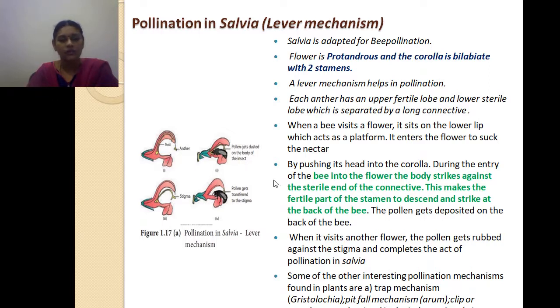Okay. When a bee visits a flower, it sits on the lower lip which acts as the platform, and it enters to suck the nectar. These kinds of Salvia flowers produce nectar. Okay, that nectar is ready to be taken by the bee. This bee enters inside, into the middle part of the corolla. It starts to enter, pushing its head into the corolla.